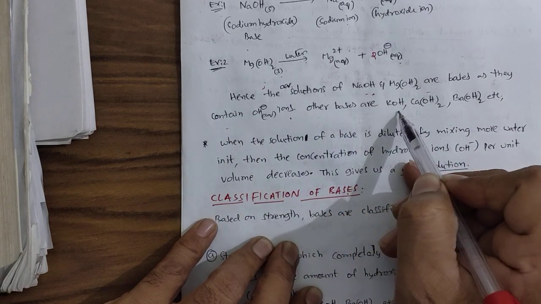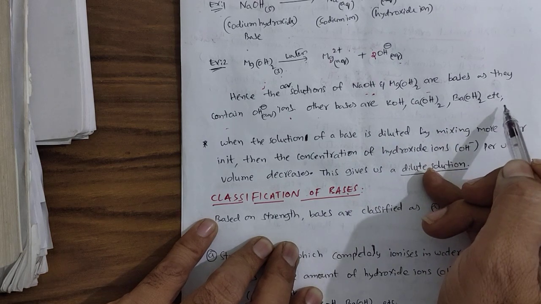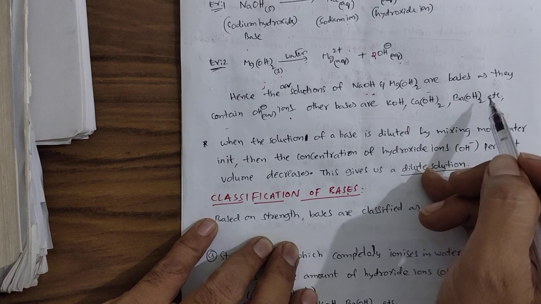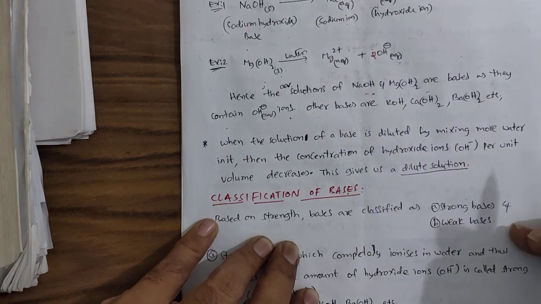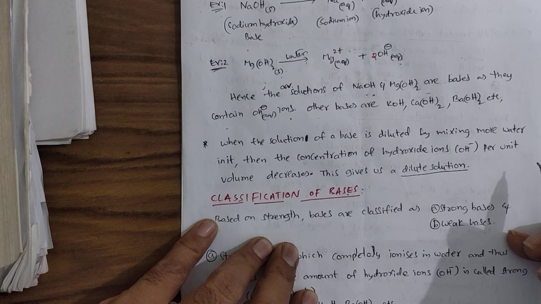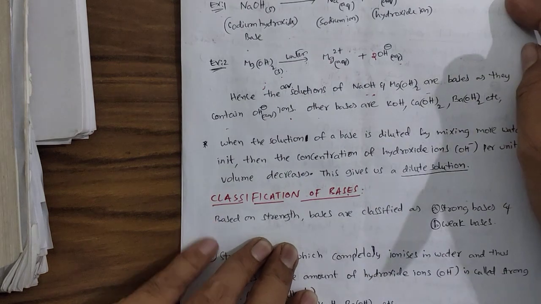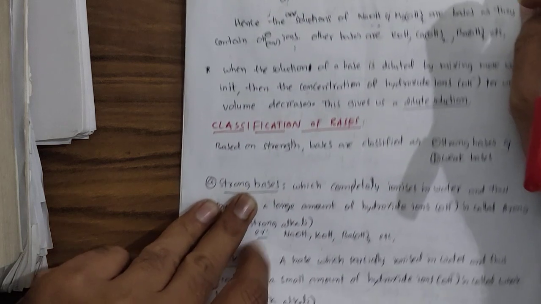Other bases like KOH, calcium hydroxide, barium hydroxide are also capable of producing OH minus ions. So the common feature in all these bases is that when dissolved in water, they produce OH minus ions.